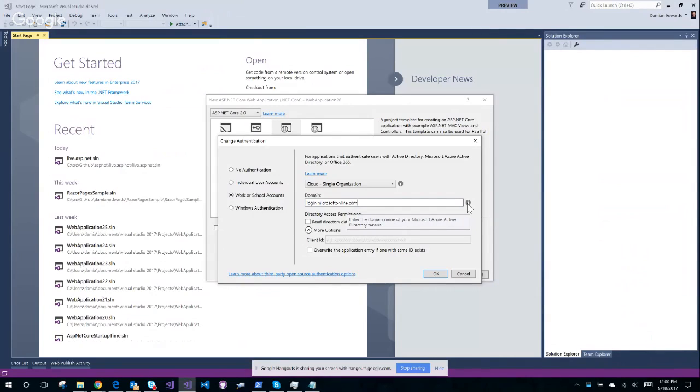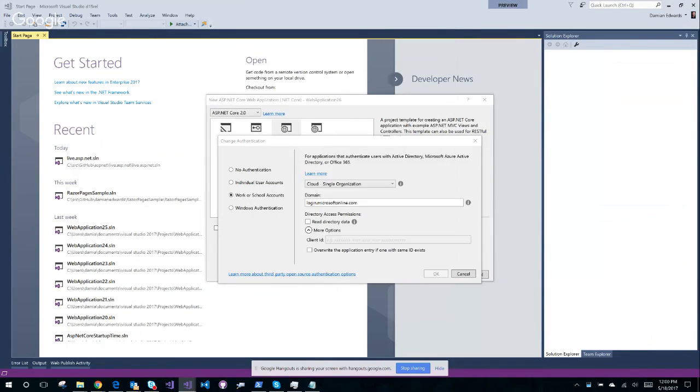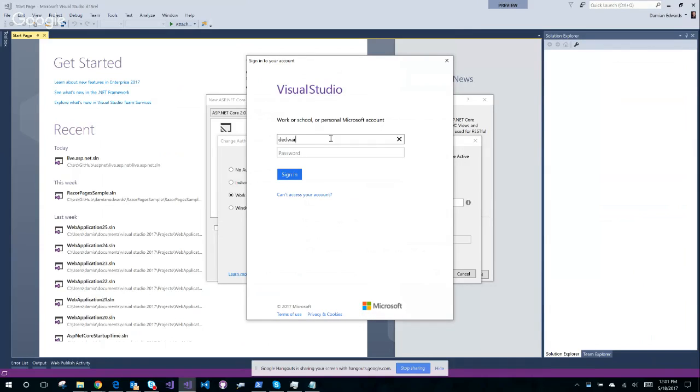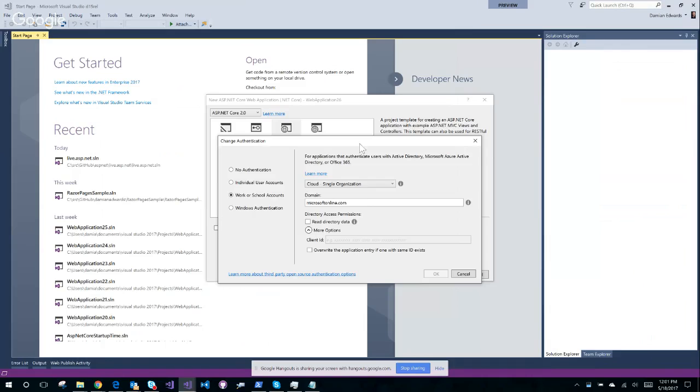Domain name of your Azure Active Directory tenant. I don't know if it's that or if it's... What does that do? Oh, it remembered at least. Let's have a look, see what it does. It's thinking. Nope, wrong domain. Try one more, and then I'll just go and read the source code, the templates. Signed in.